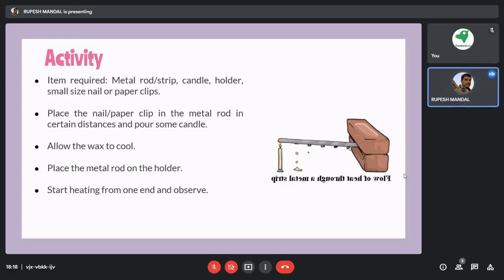Okay, but as we have fixed those paper clips with wax, those items attained the melting point very quickly. As heat was transferring from one location to another location, that's why the clips actually fell down. So this is the experiment or activity we have done. I hope you have understood, and you can also try this at home with proper supervision of your guardians, parents, or your elder brother or sister.